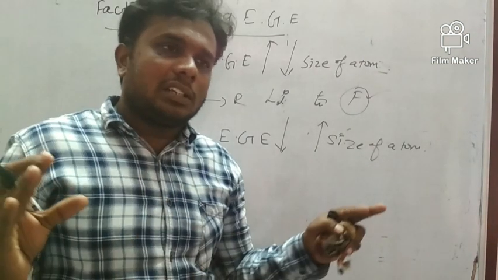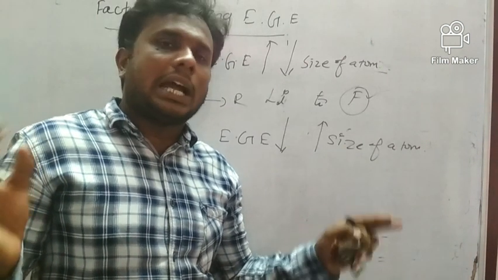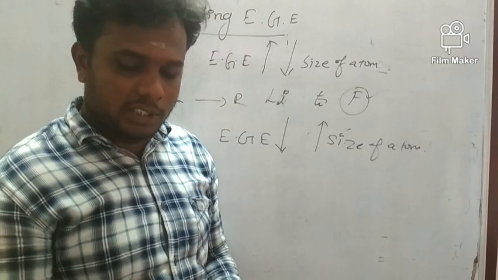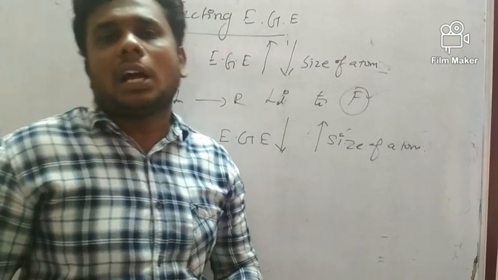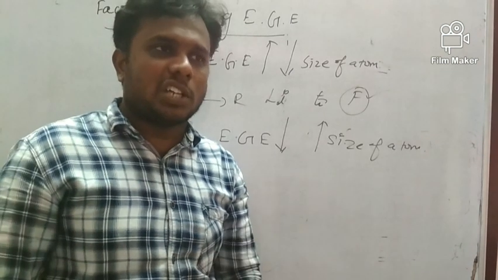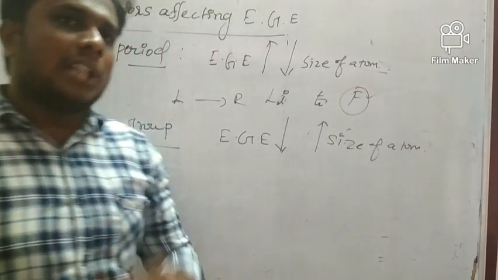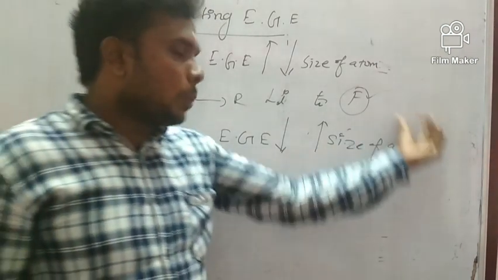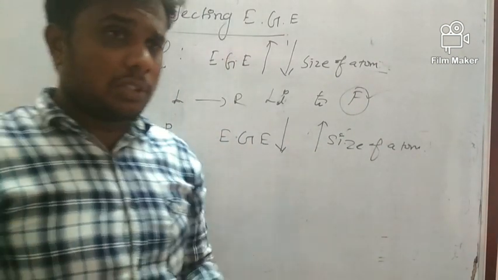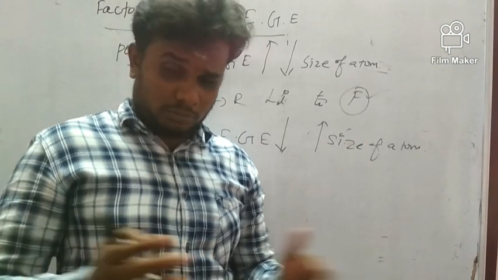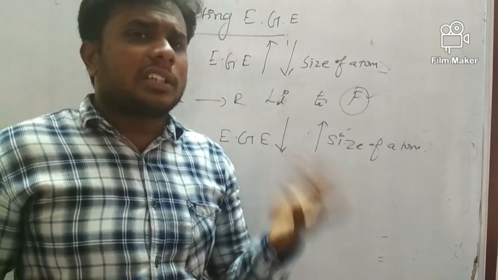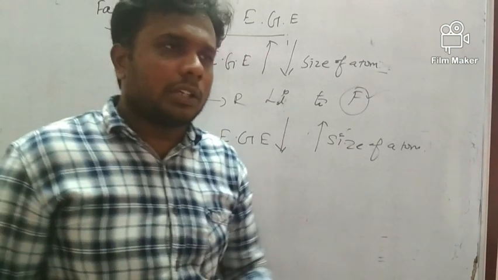So the increase in the size of the atom is predominant over the other properties like effective nuclear charge or screening effect. Down the group, the protons and electrons in the nucleus increase, but the shells keep increasing. As the shells increase, the inner shells increase, so the screening effect increases.